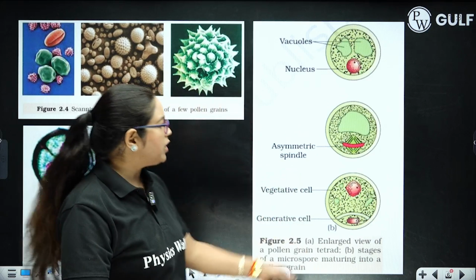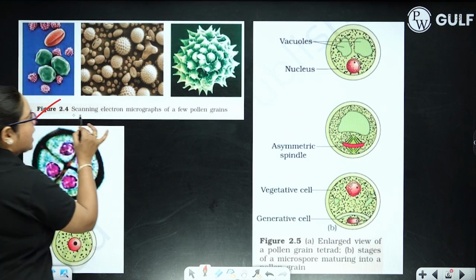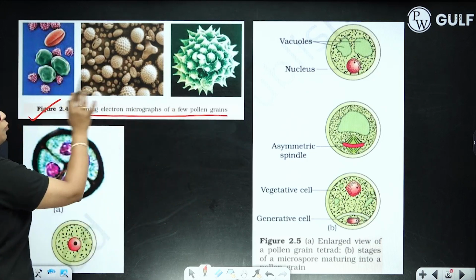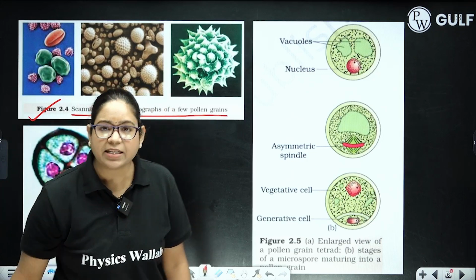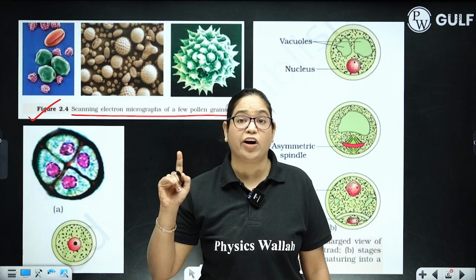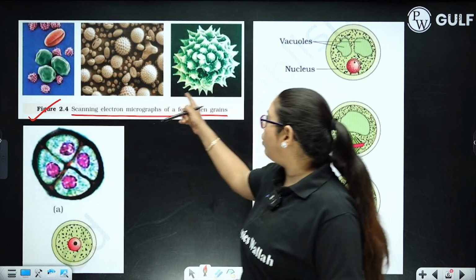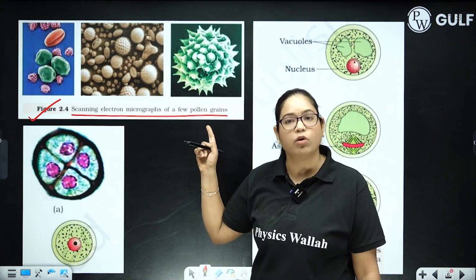Alright, coming to the next diagram. The next diagram is the figure showing you a scanning electron micrograph of a few pollen grains. In your NCERT, it is written that pollen grains have different shapes and different sizes. So it can be seen over here with this particular electron micrograph.